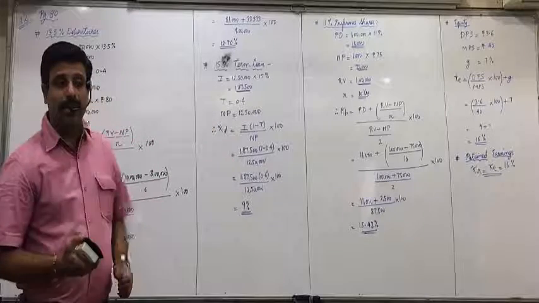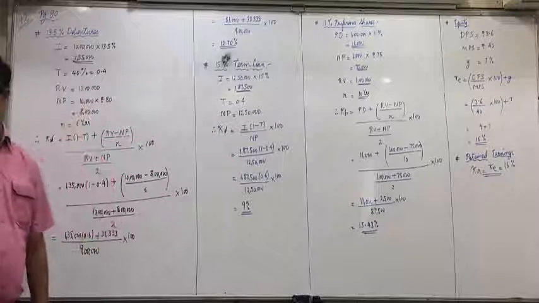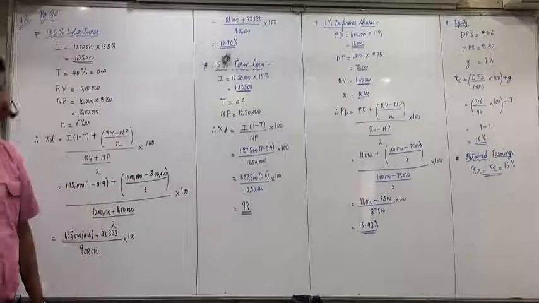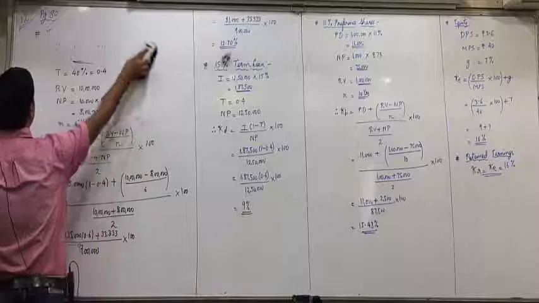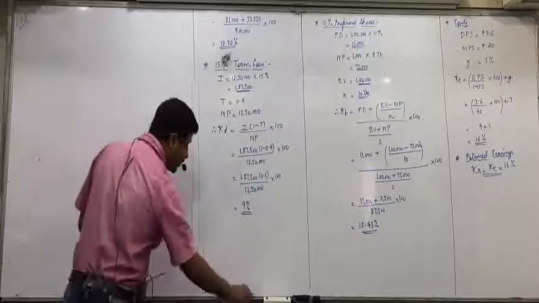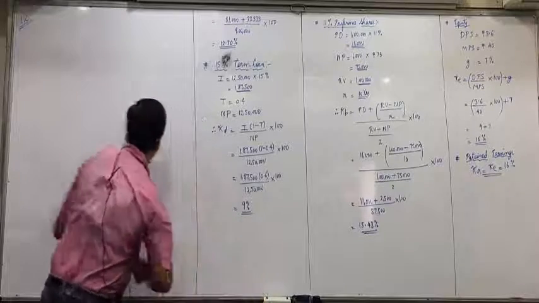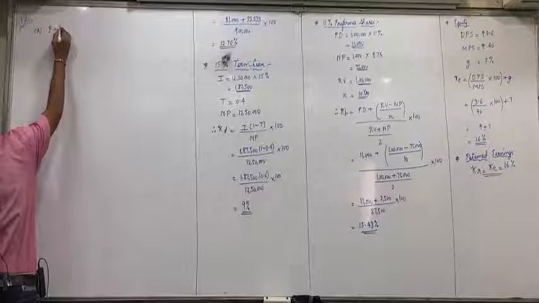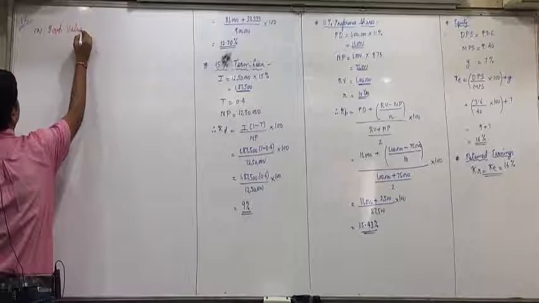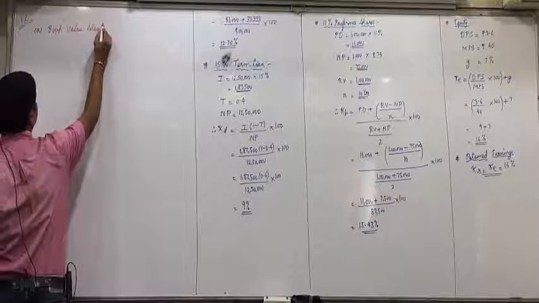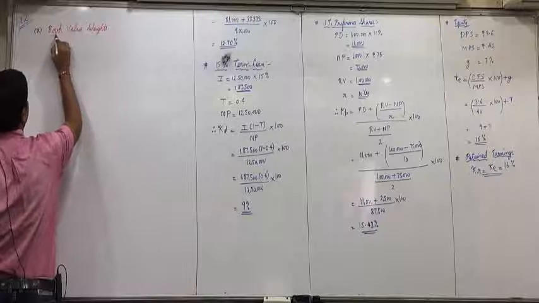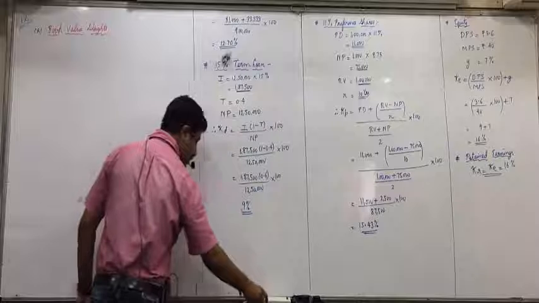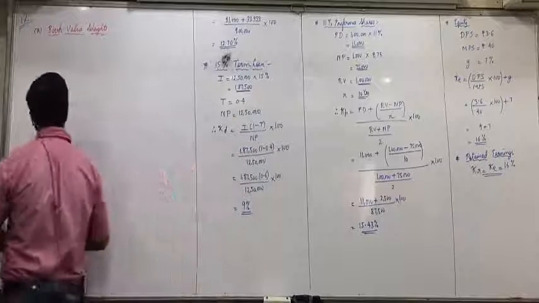Now we can find the weighted average cost of capital, and we have to find it using both book value weights as well as market value weights. All the costs are available. So first we find it using book value weights. What is the first column?